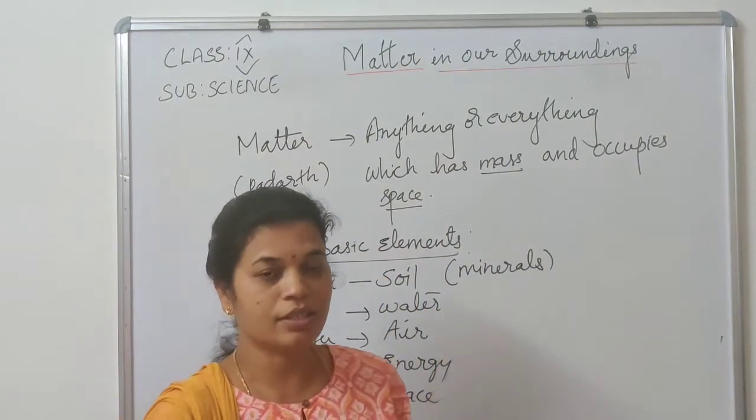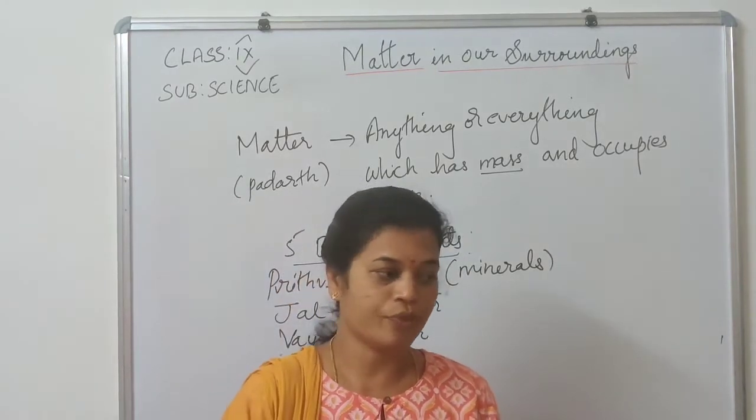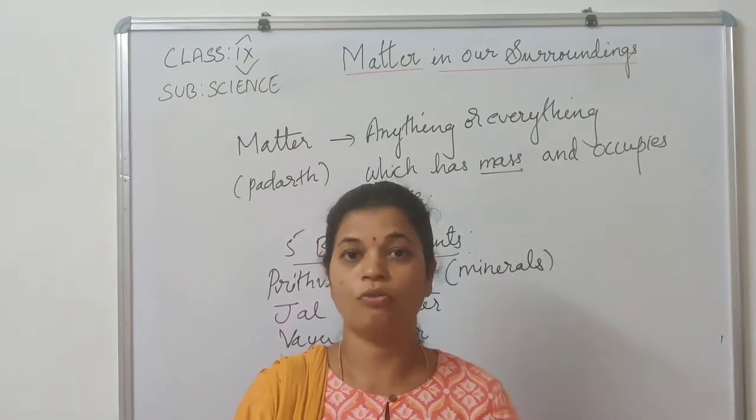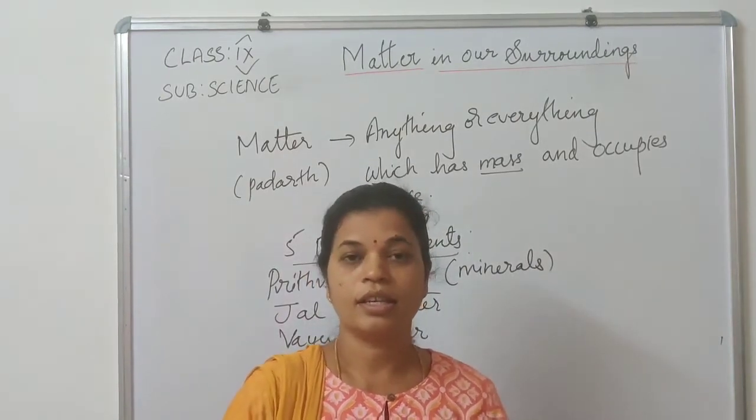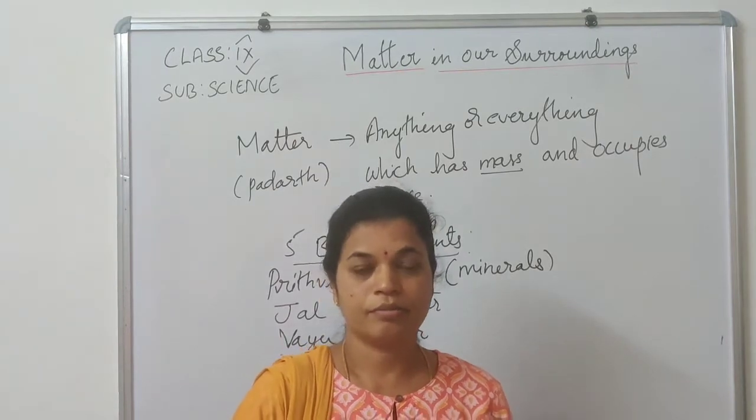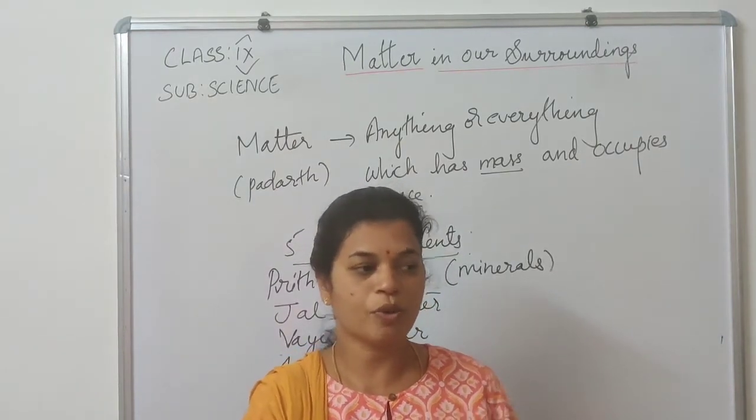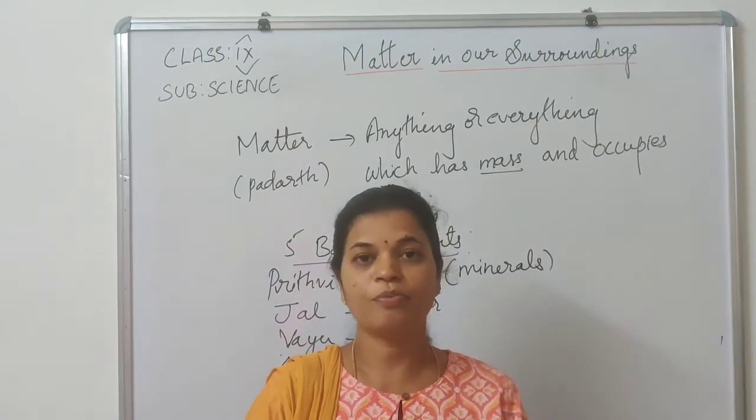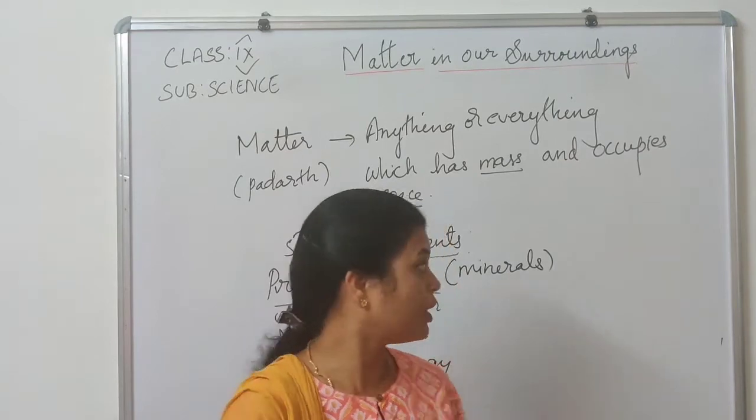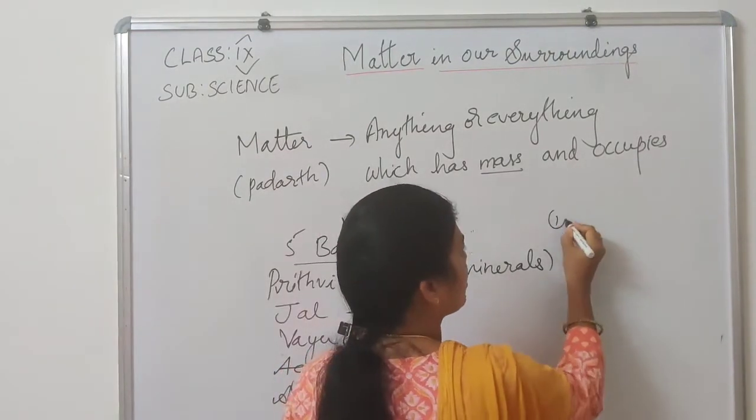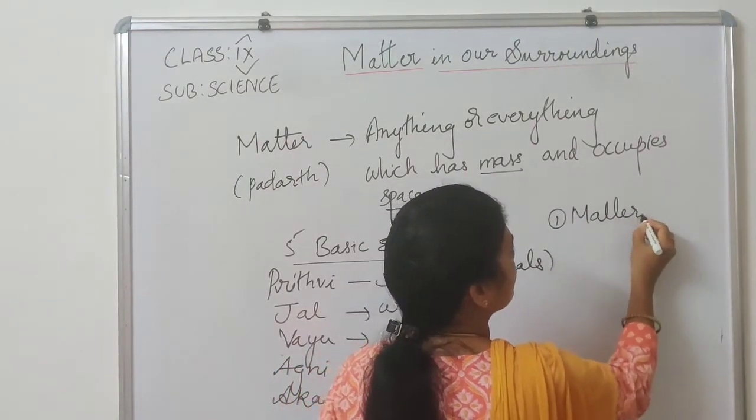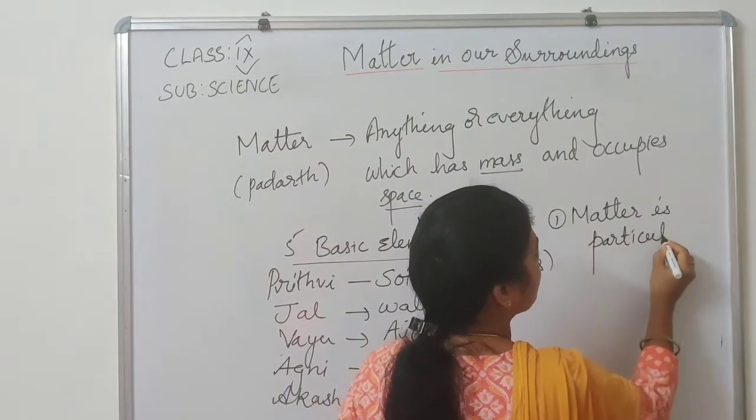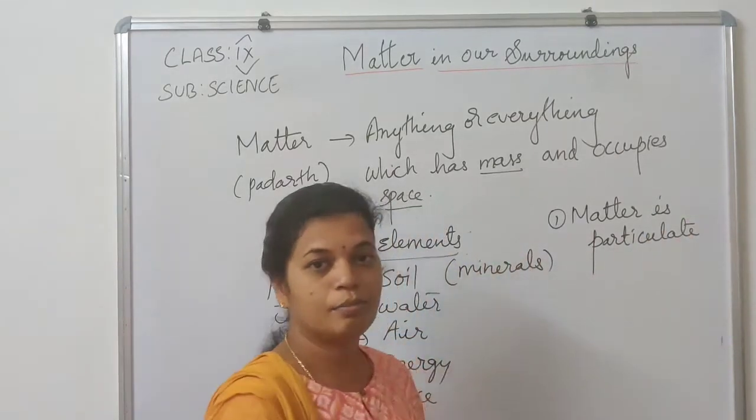There should be some evidence of what matter is actually made up of. Some scientists believed that matter is a continuous block, like a block of wood, a continuous mass, not made up of any particles. But another group of scientists believed that matter is not a continuous block; it is made up of particles, which means matter is particulate. Particulate means all matter is made up of tiny particles.